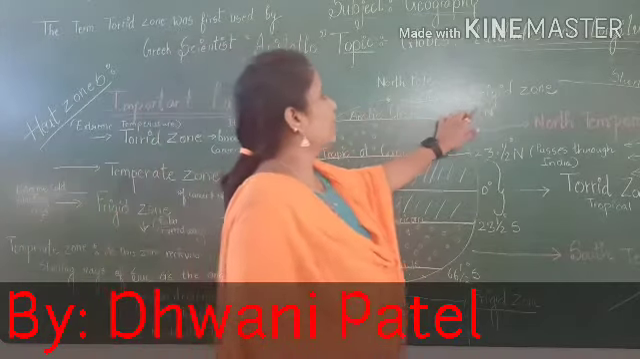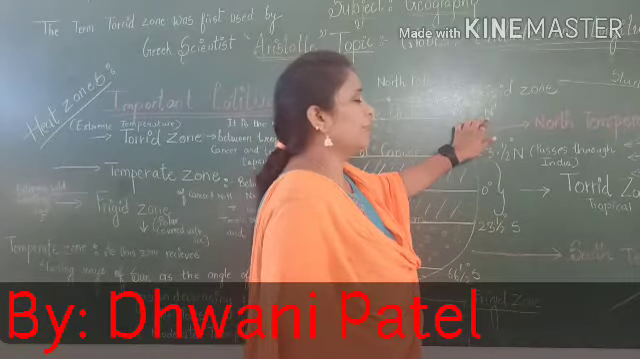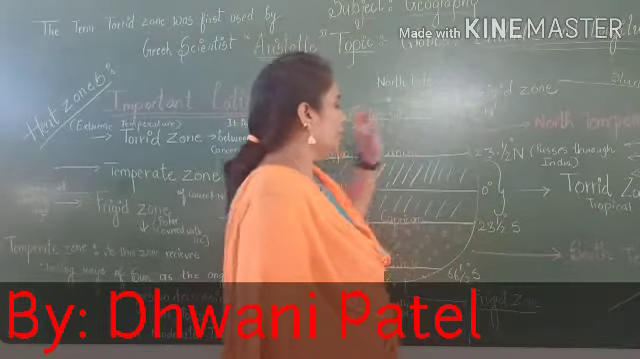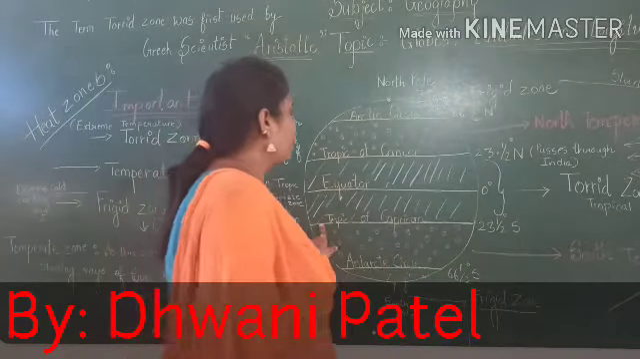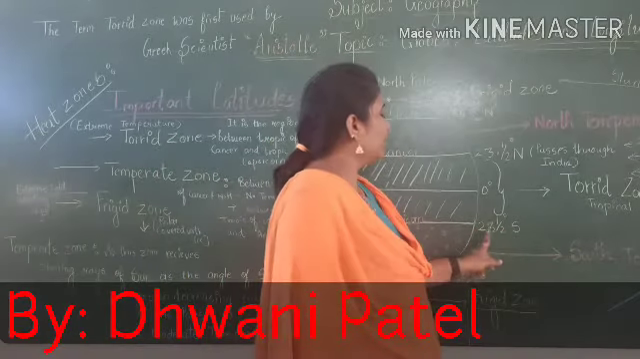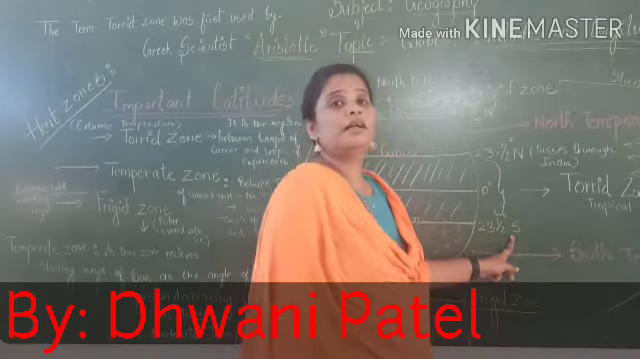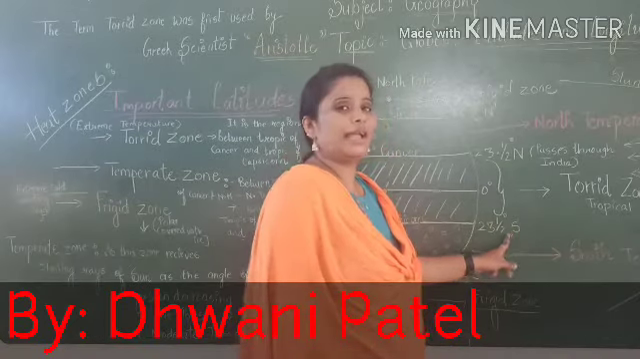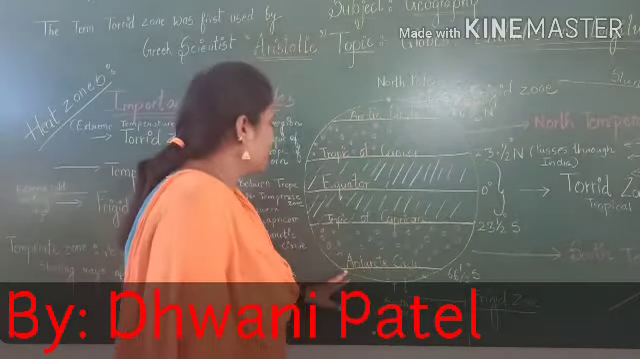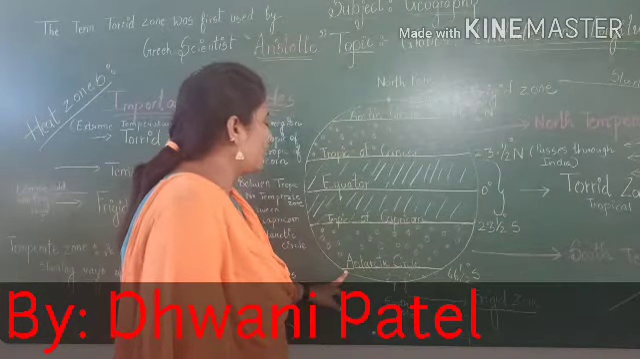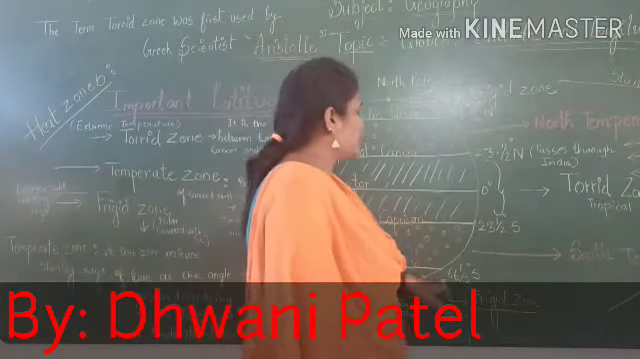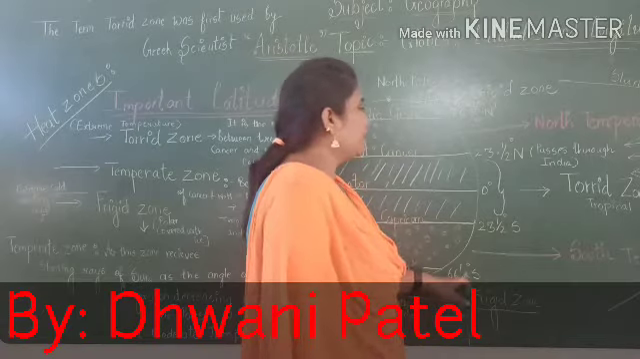We denote it by the letter N because it is in the north. Whereas the Tropic of Capricorn, at 23.5 degree, is in the southern hemisphere. So we denote it by the symbol S. Simple. The next important latitude which we have is the Antarctic Circle, which is 66.5 degree south.